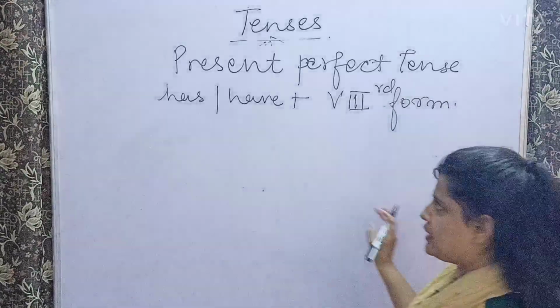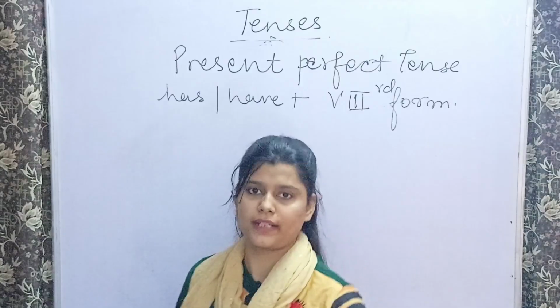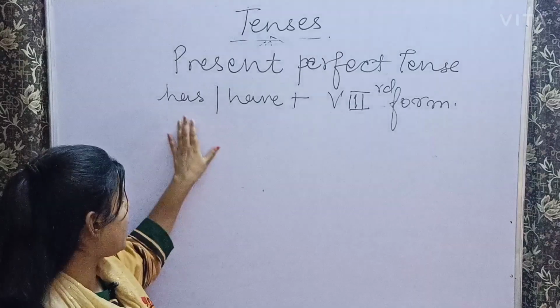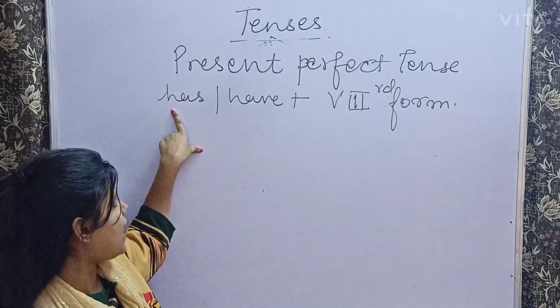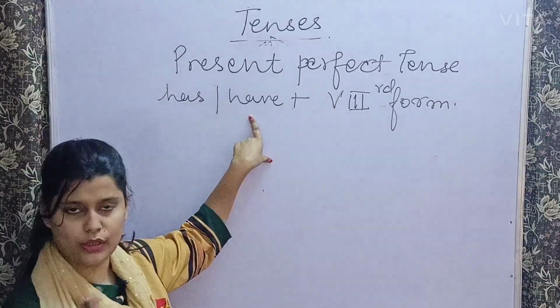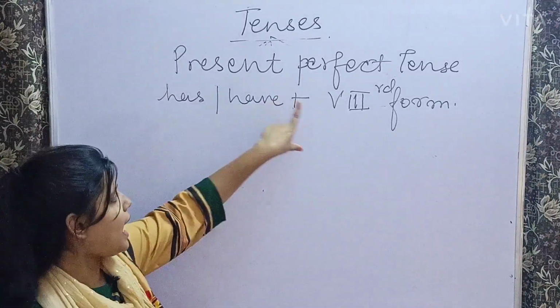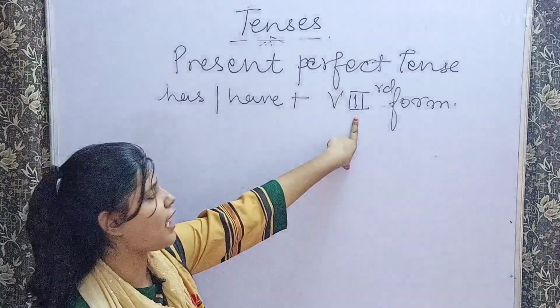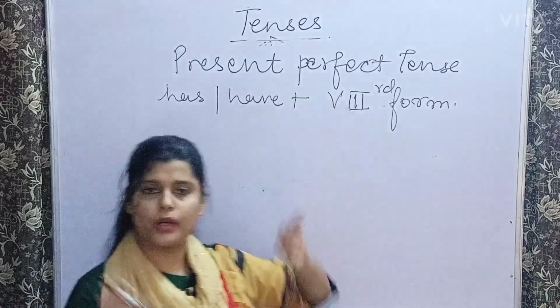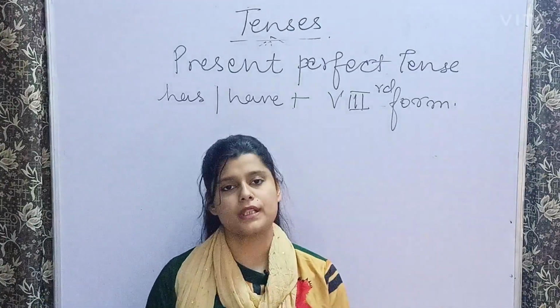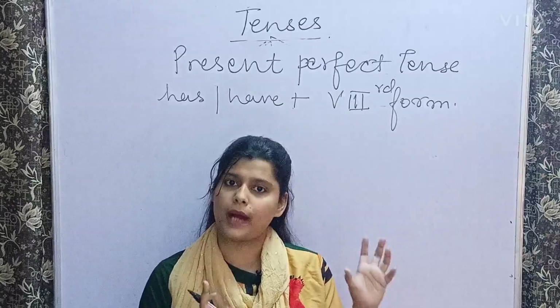If you want to identify whether a sentence is in present perfect tense or not, you can identify it by this: it will always have has or have, depending upon your subject, whether it is singular or plural, and it will always have the verb's third form. What is the verb's third form? The verb's third form is also known as the past participle.